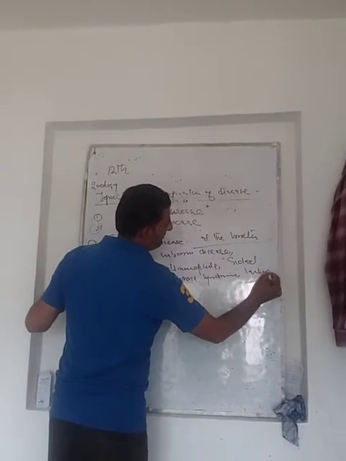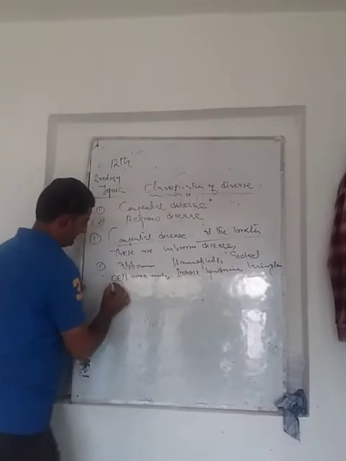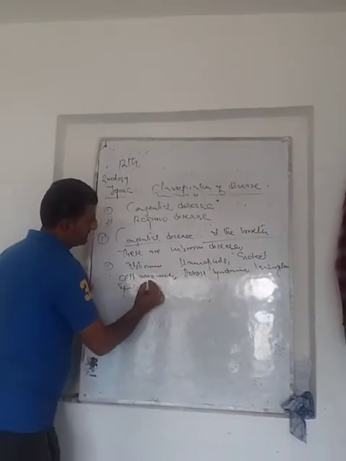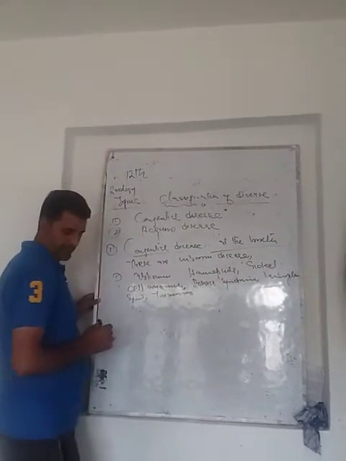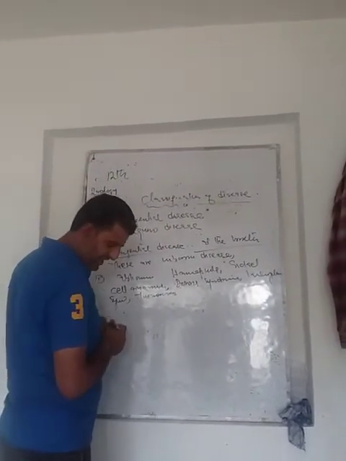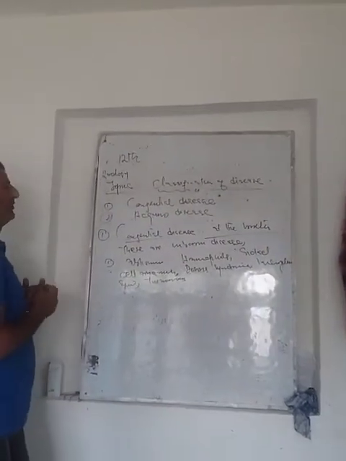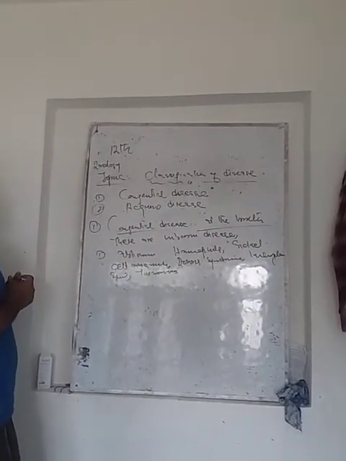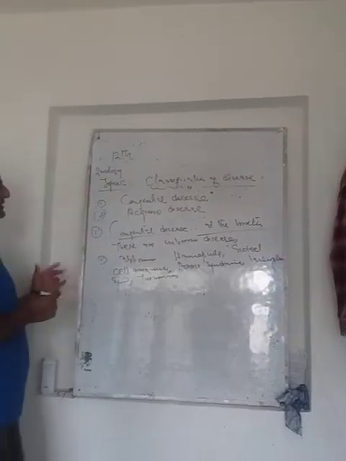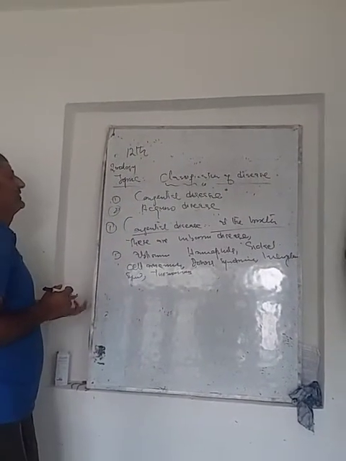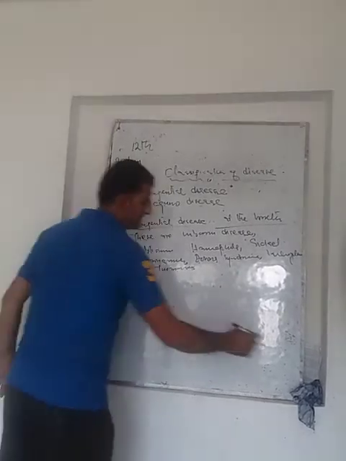Klinefelter syndrome. Turner syndrome. These are the diseases which are from very birth, that is, which are inborn diseases, and these diseases can be transferred from one generation, or in other words, we can say that these are the hereditary diseases.